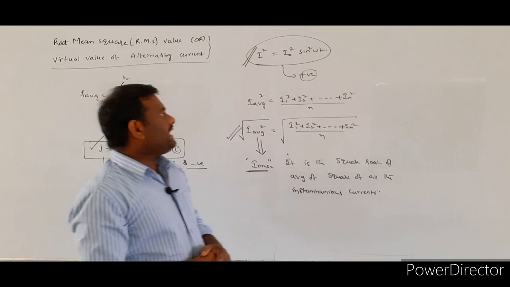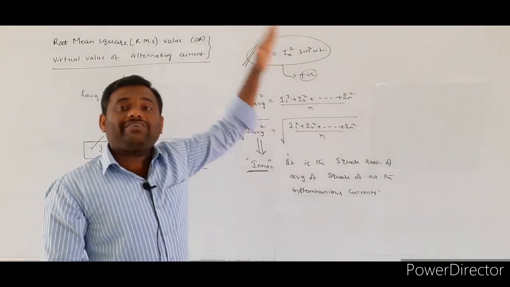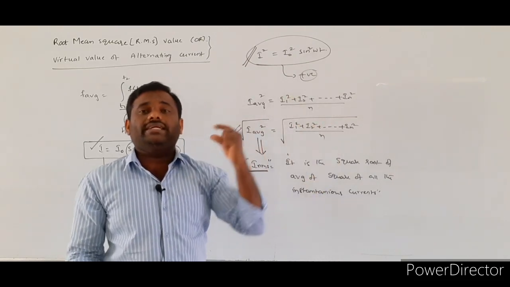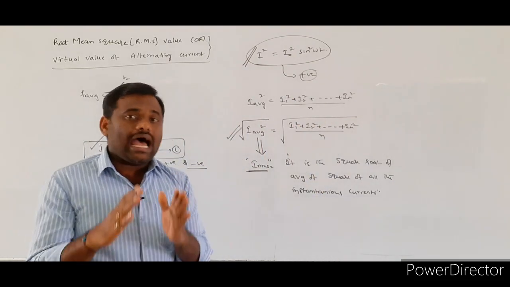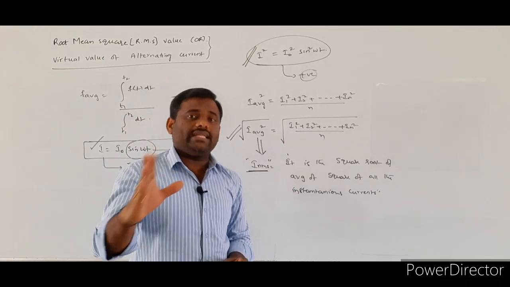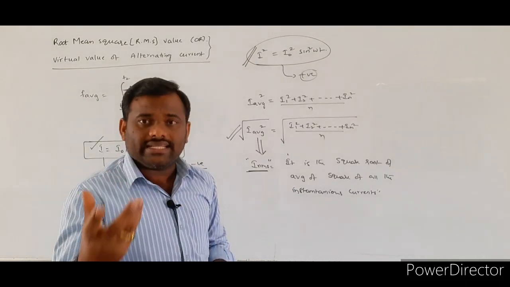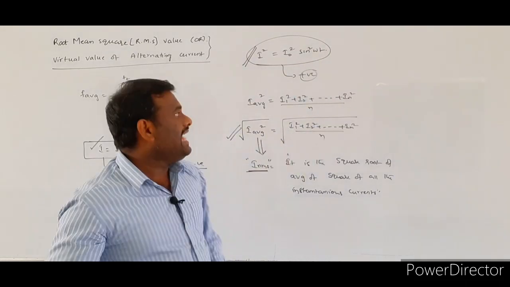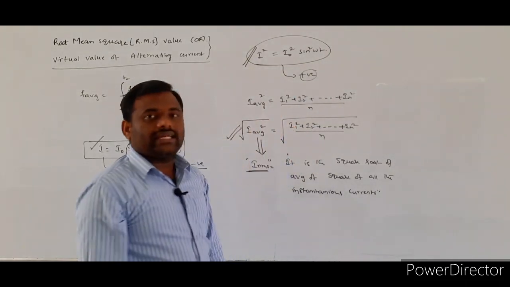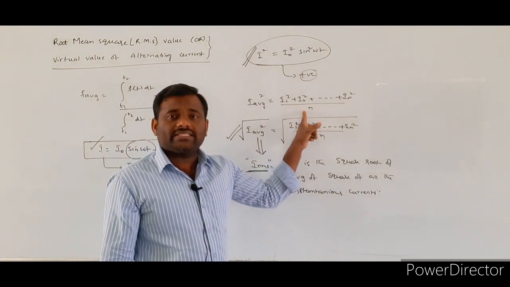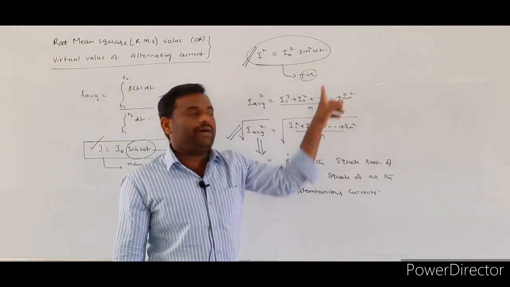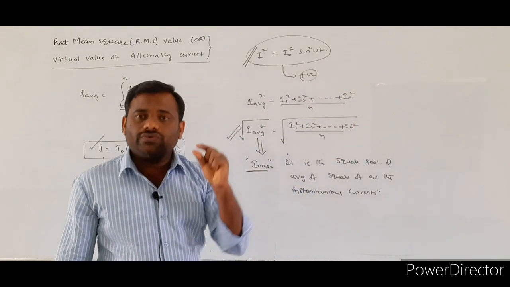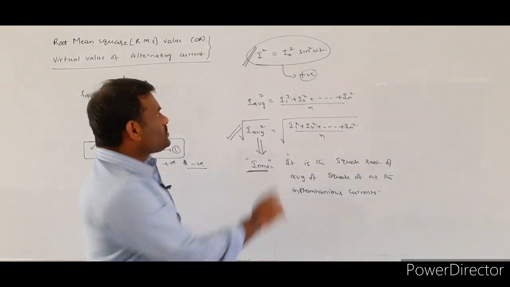Now what do I consider here? I am taking the average of squares of the instantaneous current. How can you get a different instantaneous current? At different time intervals, you get different instantaneous currents. At T1, I took the instantaneous current I1. At T2, I took the instantaneous current I2, and so on up to In, divided by n. So this value gives the average of squares of the instantaneous current. So that only we wrote.